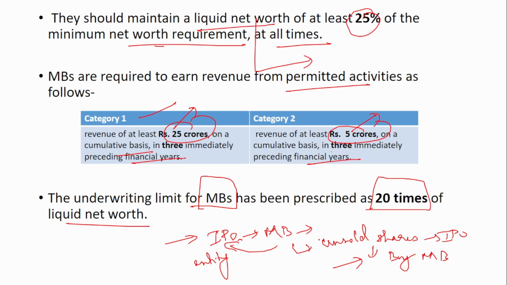So this is the underwriting limit, and this underwriting limit has been prescribed as 20 times the liquid net worth. The underwriting limit is prescribed as 20 times the liquid net worth by SEBI.